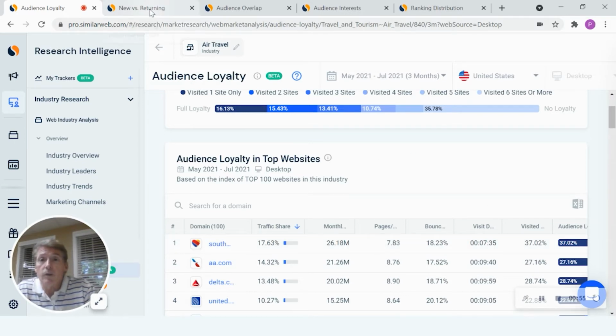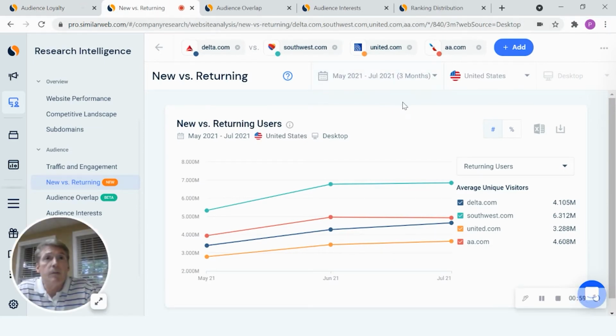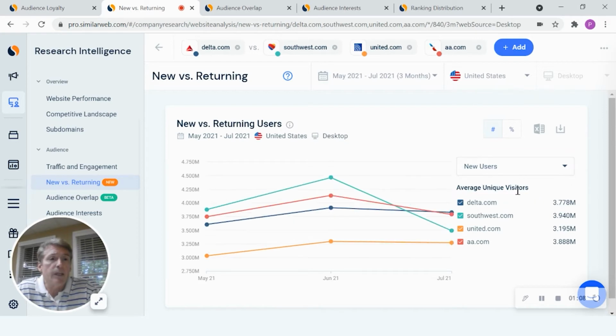Clients also love our new versus returning features, which do a great job of quickly pointing out visitors who have not been to a particular site in the past 3 months. We define those as new users. Here you can see an average of about 3.7 to 3.8 million new users to Delta over the last 3 months, compared to Southwest, United, and American.